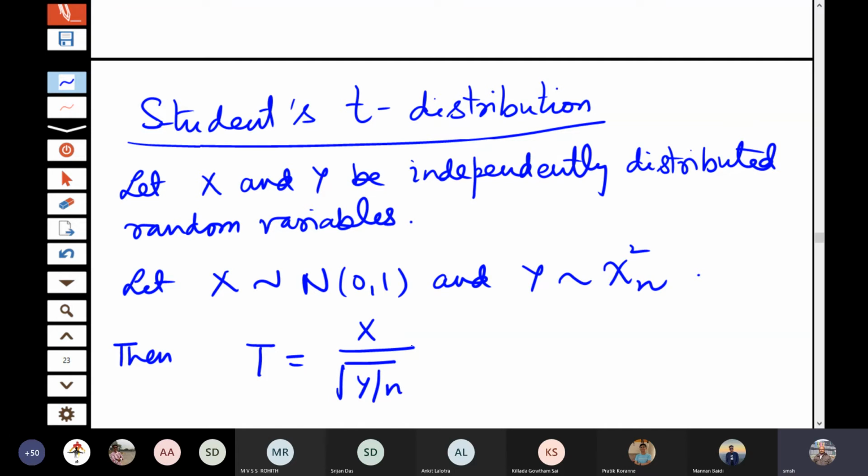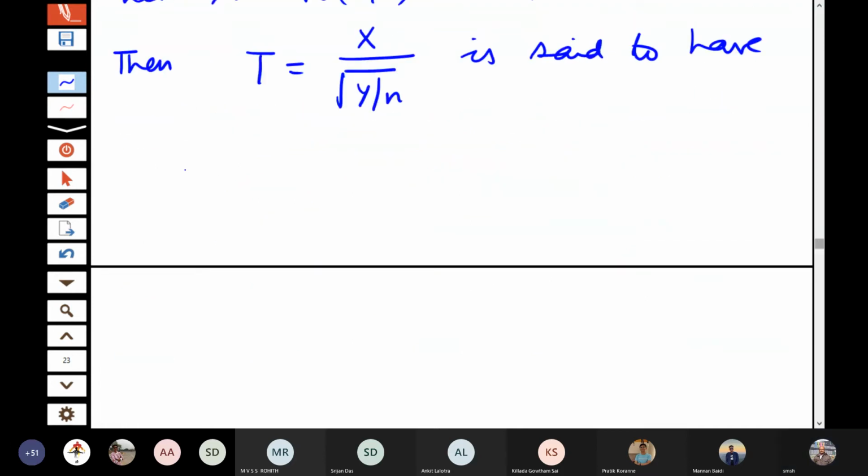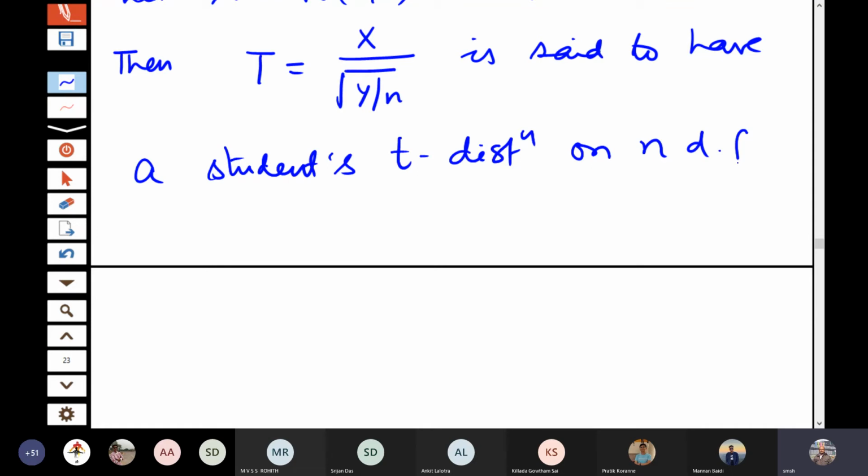I am having two independent random variables. One is a standard normal and second is a chi-square. Then if I take the ratio of x divided by square root y by n, then this is said to have a student's t distribution on n degrees of freedom. We write t follows t on n degrees of freedom.